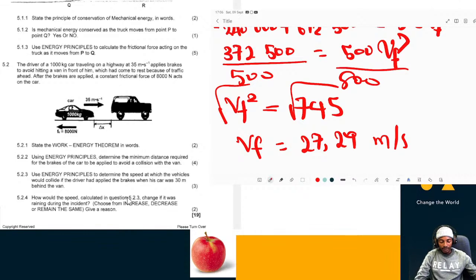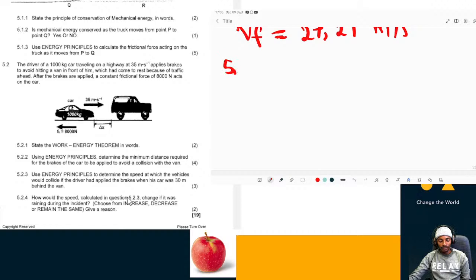The initial speed of the car was 35 meters per second. So if this car is 30 meters behind the one ahead of it, they will collide, and the 1000 kg car will have 27.29 meters per second when they collide.